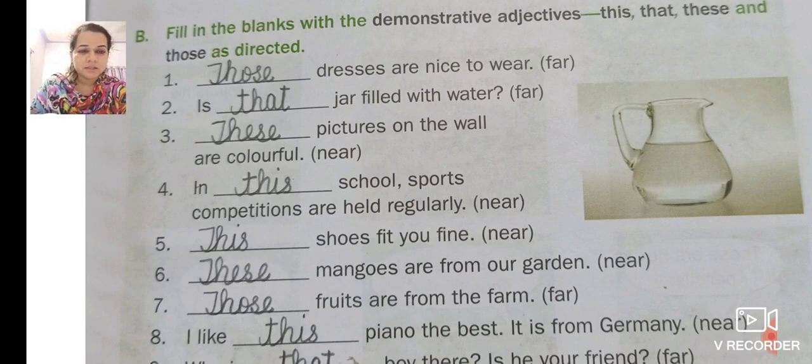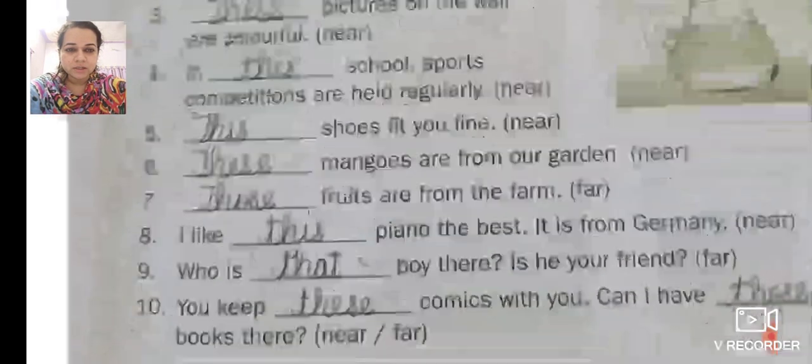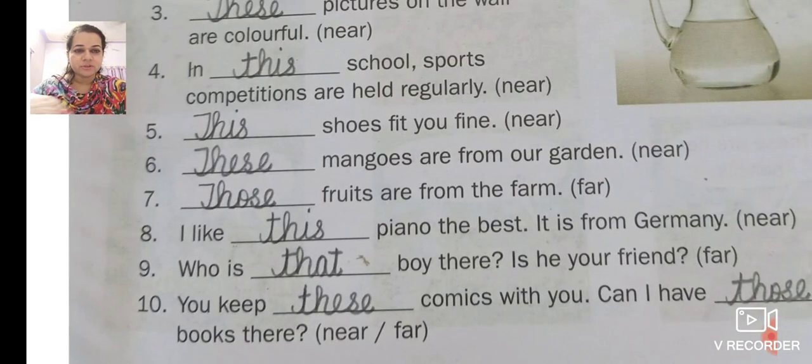These. Dash fruits are from the farm. It is far. Fruits. Now fruits is a plural. It is not a singular. So it is those. For plural we use those. I like dash piano the best. It is from Germany. Now it is near and it is one. It is not pianos.